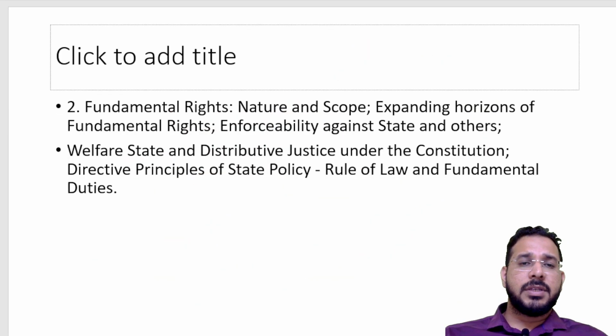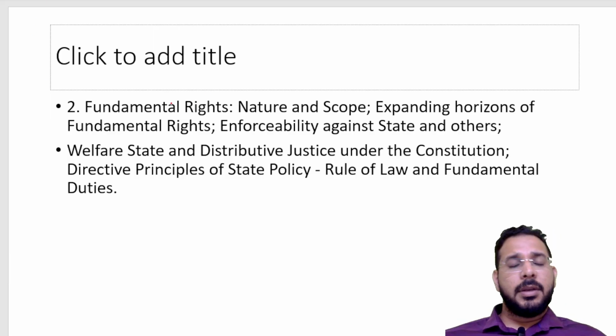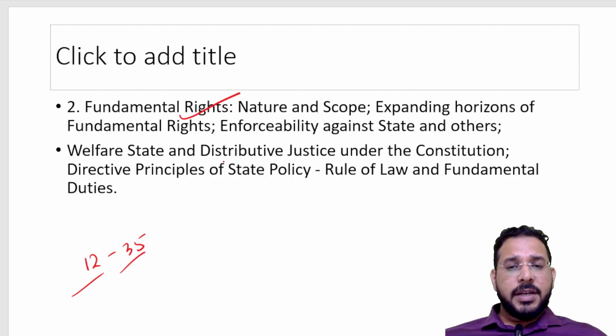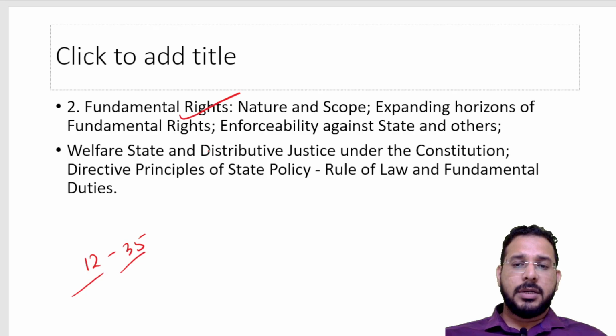Later also we have some cases like the Maneka Gandhi case, Minerva Mills case. All these cases will be very important for you. Then we study fundamental rights from Article 12 to 35. So different types of rights, rights of equality, freedom rights, all those rights you have to study, and even the clauses and subclauses of these rights are also very important.